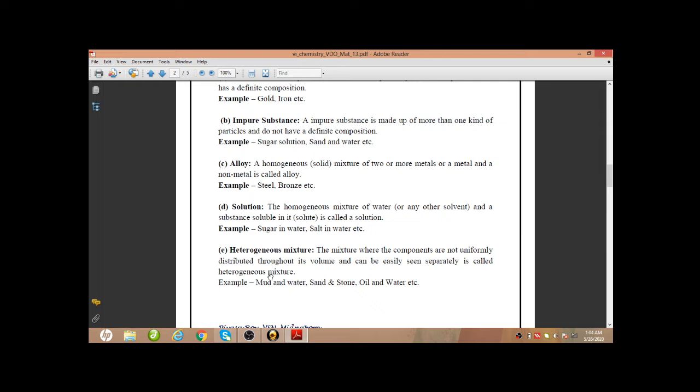So examples can be given as muddy water, mud and water, sand and stone, or sand and water, oil and water also can be given as an example for heterogeneous mixture.